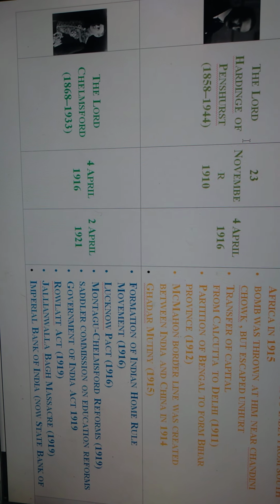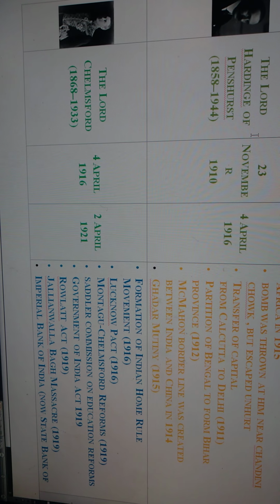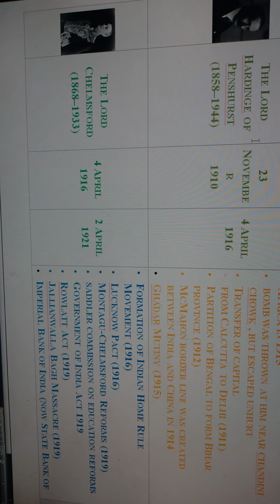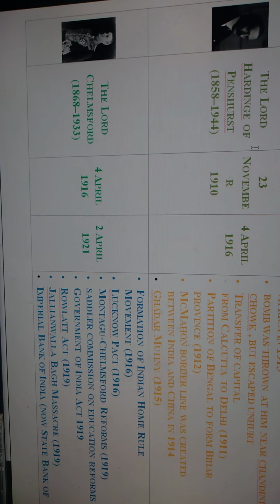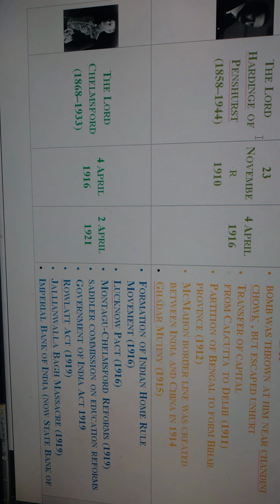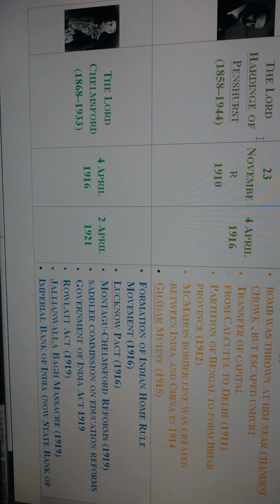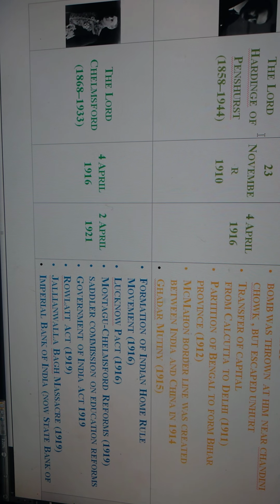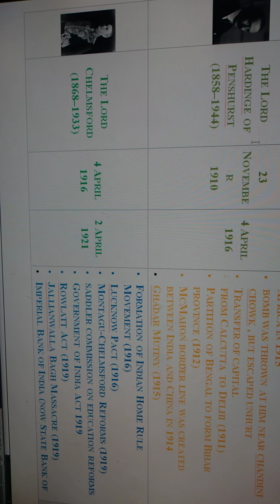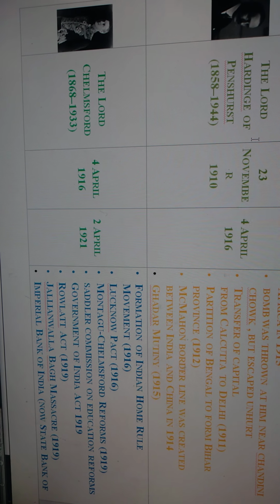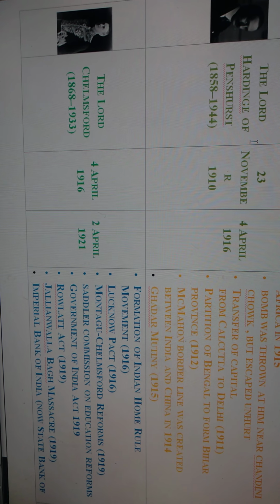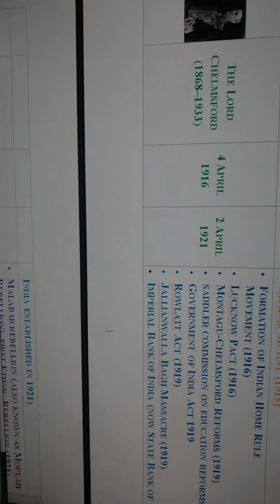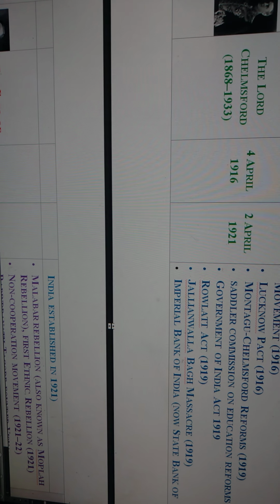So all this, the Rowlatt Act, Jallianwala Bagh, the reforms, the policies, the movements, the Home Rule Movement, the Lucknow Pact, I will prepare a separate video. Rowlatt Act, separate video; Lucknow Pact, Montagu-Chelmsford reforms, Cripps Mission, Simon Commission. On every topic, I will give you a separate video. Okay, friends, so in that I will give a detailed explanation. And next, the Imperial Bank of India, now the State Bank of India, was also established in 1921 by Lord Chelmsford.